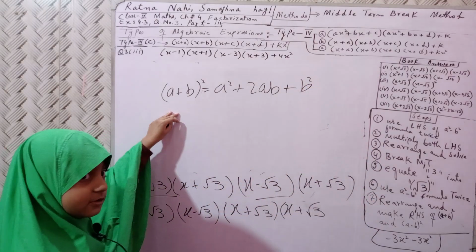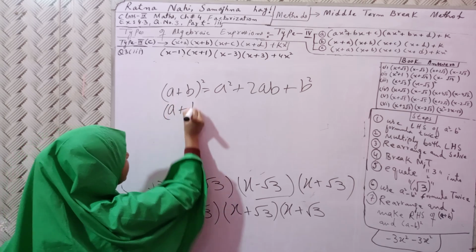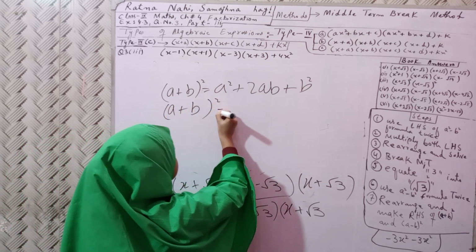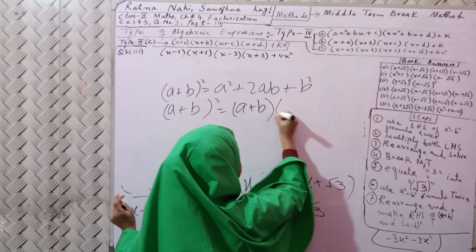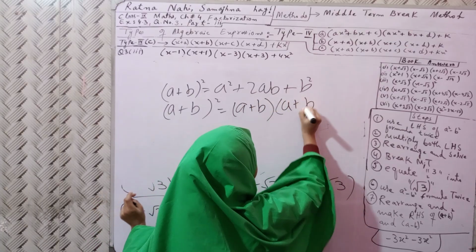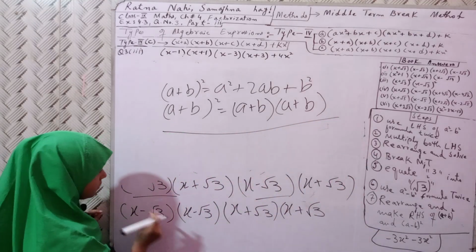This is the first formula. So this formula we can write like this too: (a + b)(a + b). Okay? Understood?